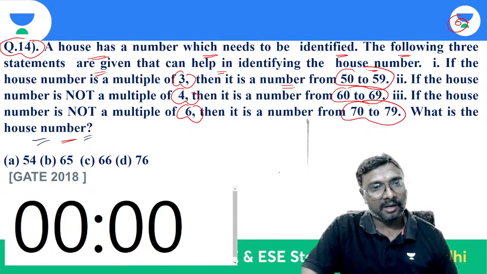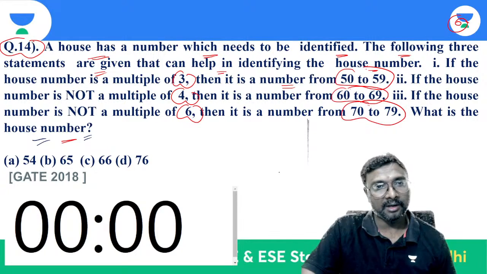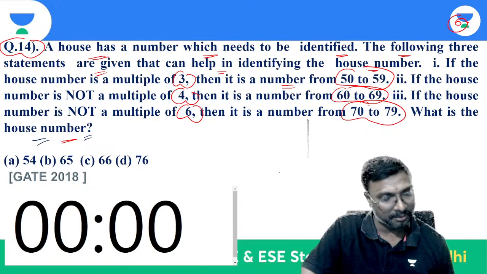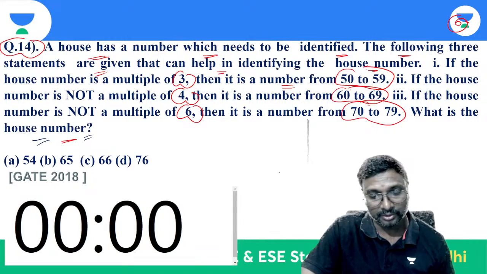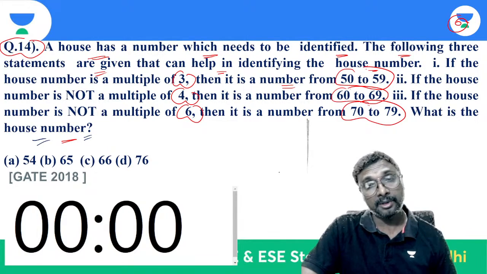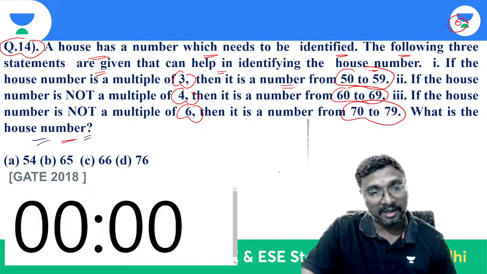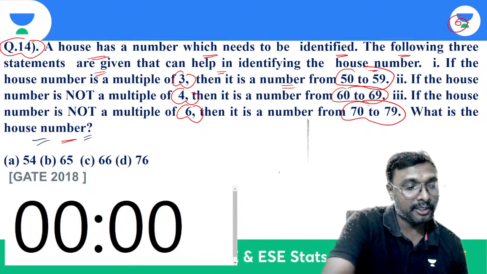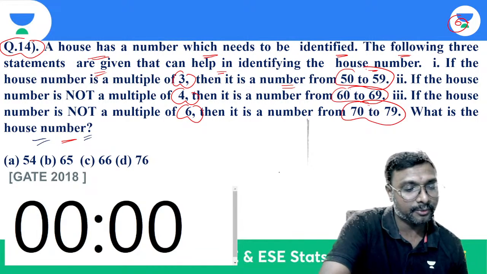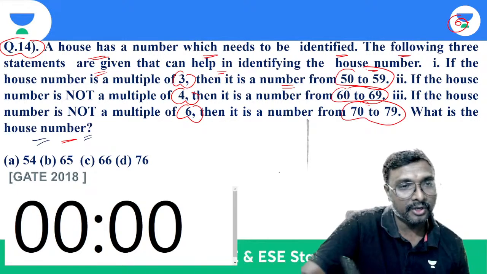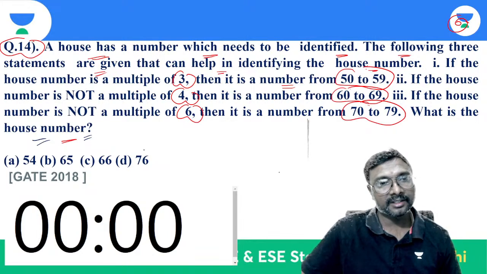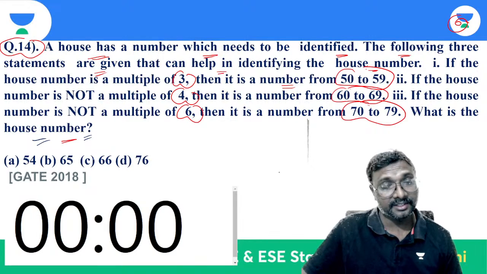If it is a multiple of 3, it must be between 50 and 59, right? So that means other numbers should not be a multiple of 3. So which ones are not a multiple of 3? If you just observe, 76 is not a multiple of 3. 66 is a multiple of 3, and 54 is a multiple of 3.